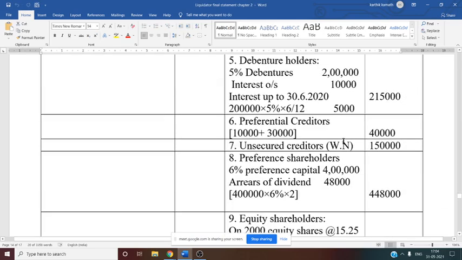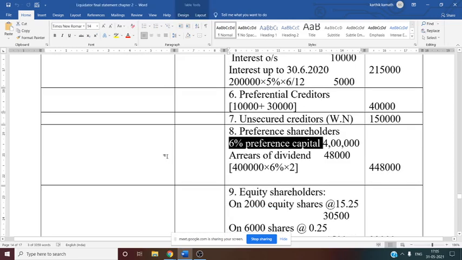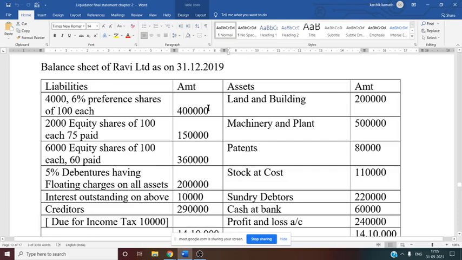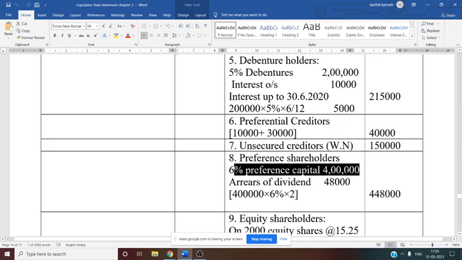Now next thing is preference shareholder. Preference shareholder, first he will get back his preference share capital. That is 6% preference share capital. 6% preference share capital is given in the question. See this, that is 4 lakh rupees. So give back the capital to the shareholder at the time of liquidation. So here, see this, we have written 6% preference share capital is 4 lakh.